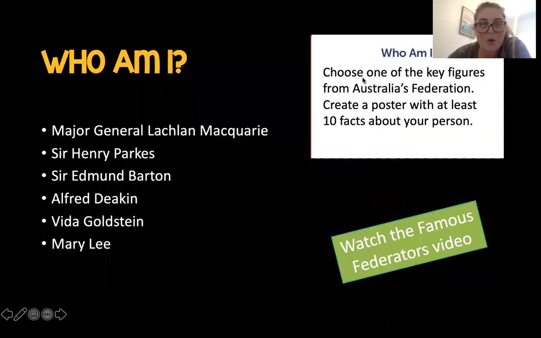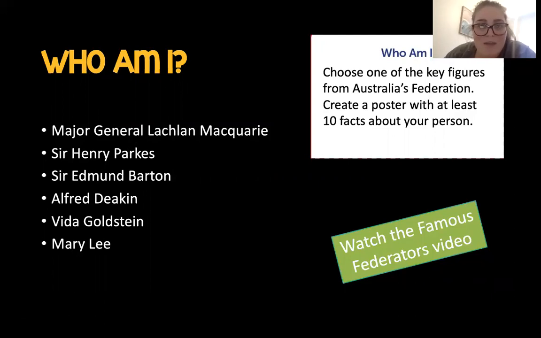We have who am I? So the who am I involves looking at key figures in Australia's federation. So you choose one person, and you create a poster with at least 10 facts about that person. The facts need to be written in full sentences. We are not going to be writing 1 or 2 word answers.